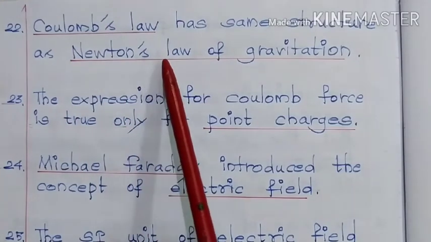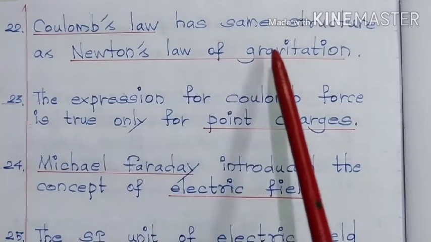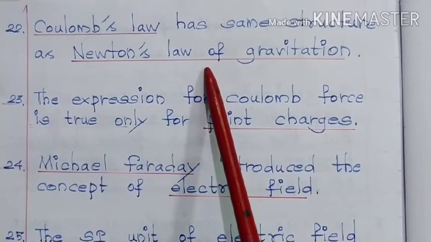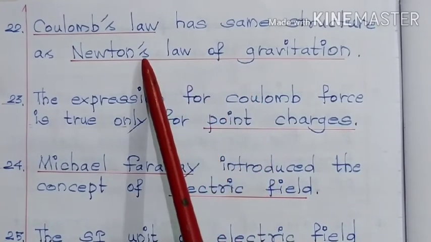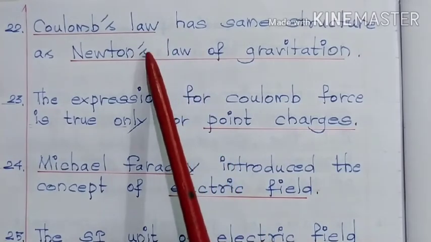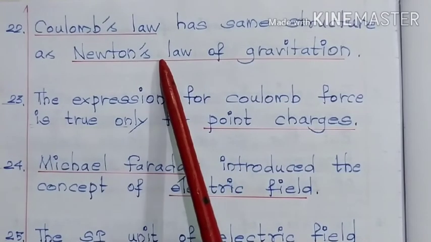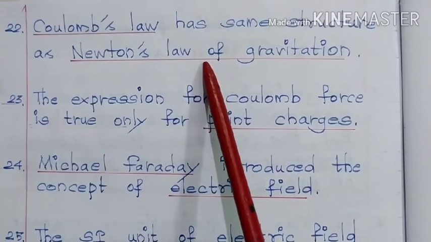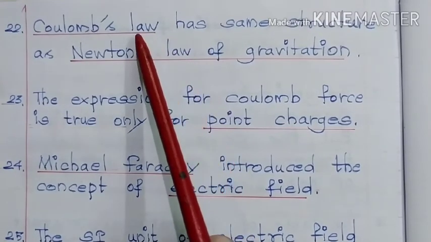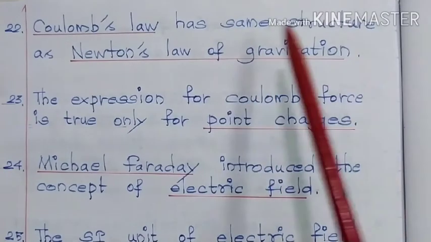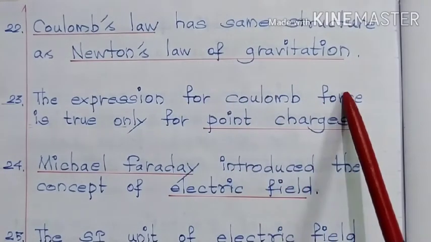Then what about the expression for Newton's law of gravitation? F is equal to capital G m1 m2 by r square. In both cases, the force is inversely proportional to the square of the distance, that is r square. In that way, we can say that Coulomb's law has the same structure as Newton's law of gravitation.